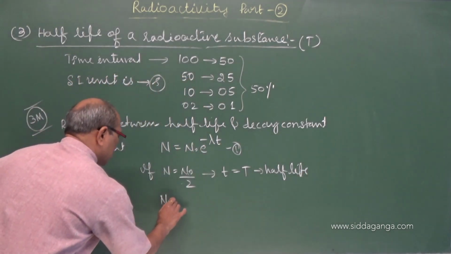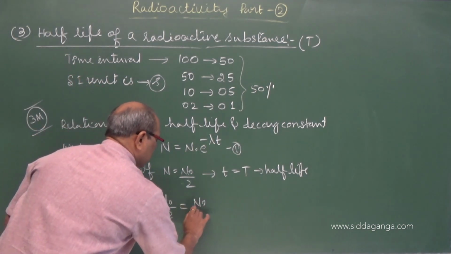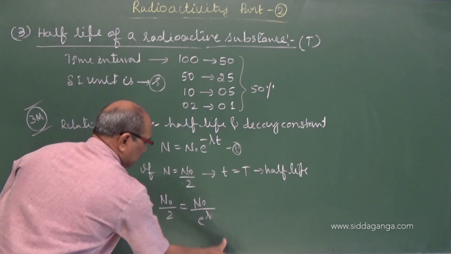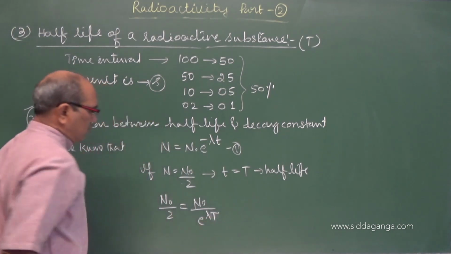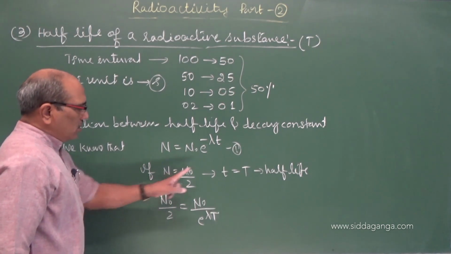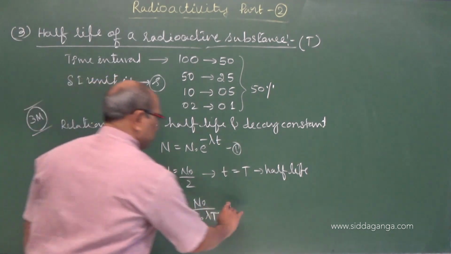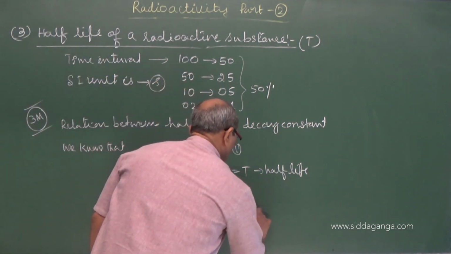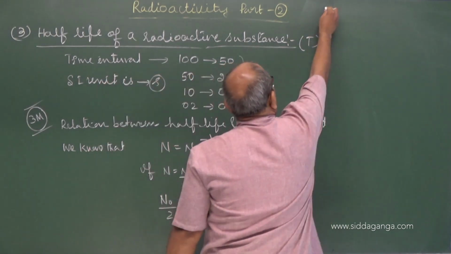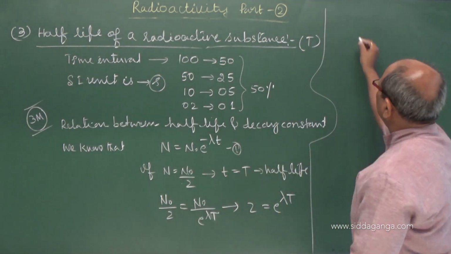Then the equation can be written N naught by 2 equal to N naught into e power minus lambda T, because when I write N naught by 2, then t must be capital T as the half-life. Interchanging both, you will write 2 is equal to e power lambda T. We got one expression, 2 equal to e power lambda T.